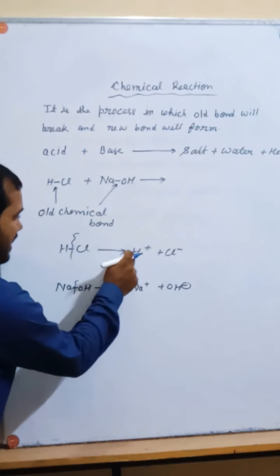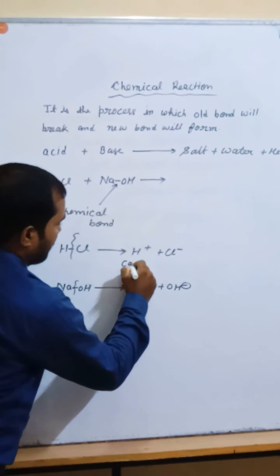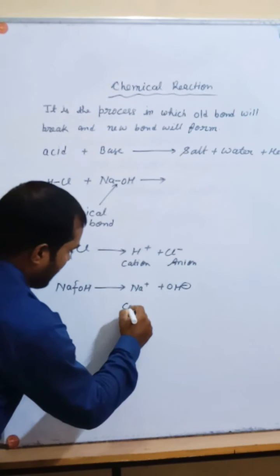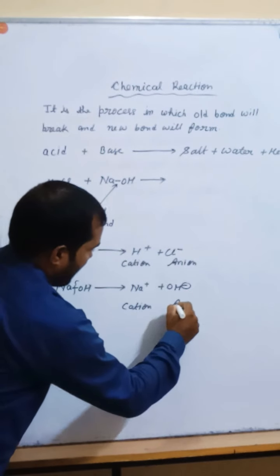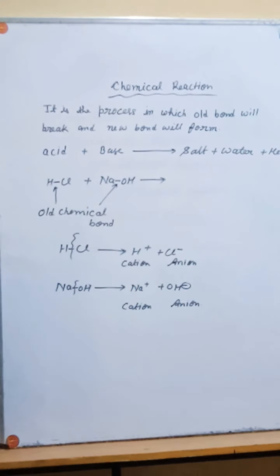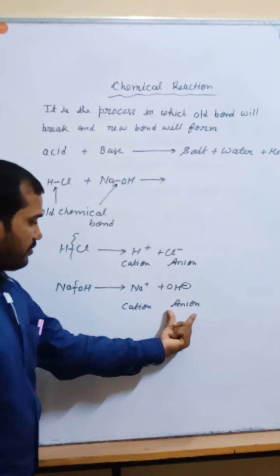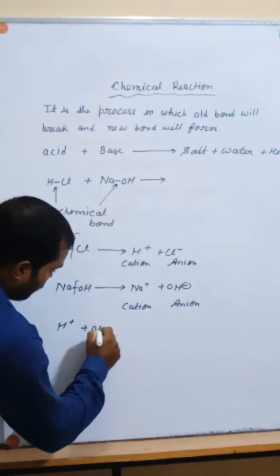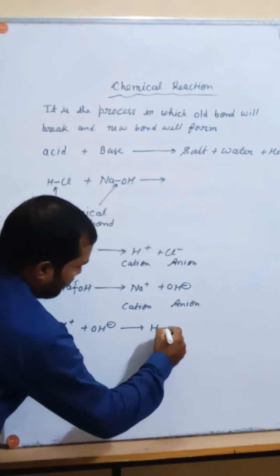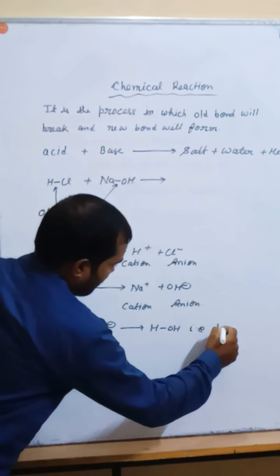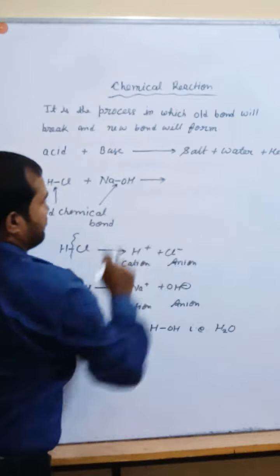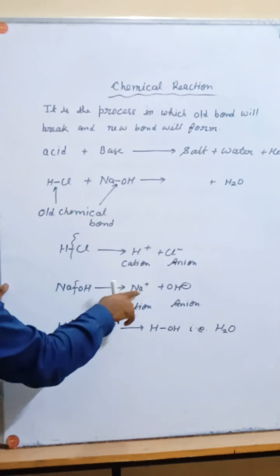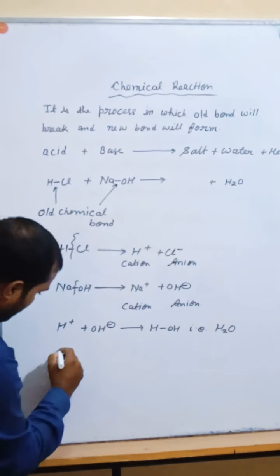How will this bond form, my dear? It's cation and anion. This is cation with positive charge, anion which has the negative charge. Okay. Suppose the positive will react with the negative. So what will happen? H plus and OH minus, one bond will form, HOH, that is H2O. This one, water. So here you will get H2O.